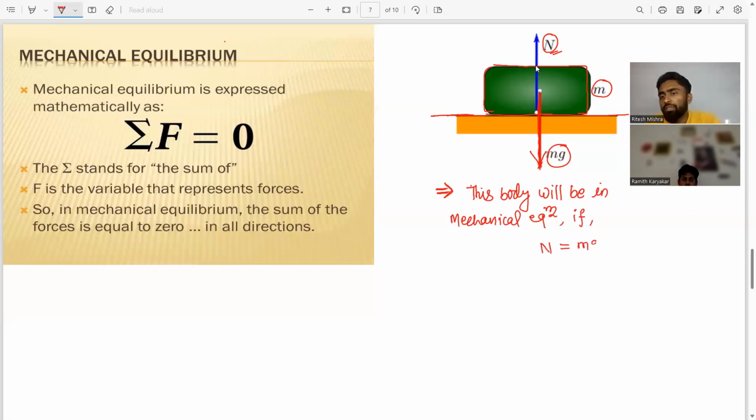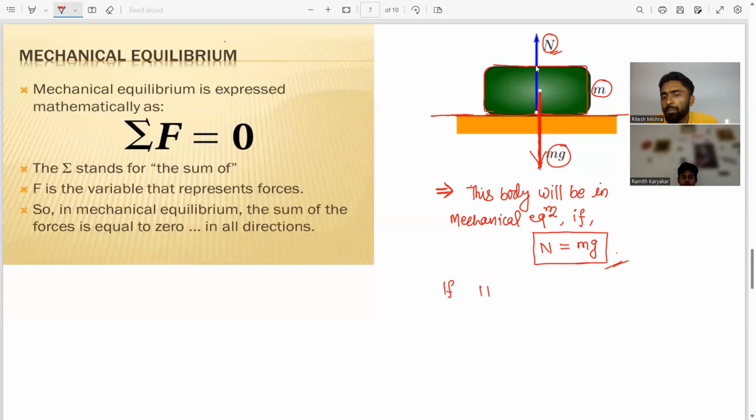If these two forces acting on this body are equal, then you can say this body is in mechanical equilibrium. Equilibrium means simply, my dear, it is at rest and its position does not change at that time.